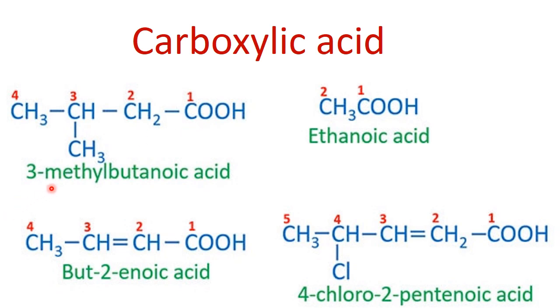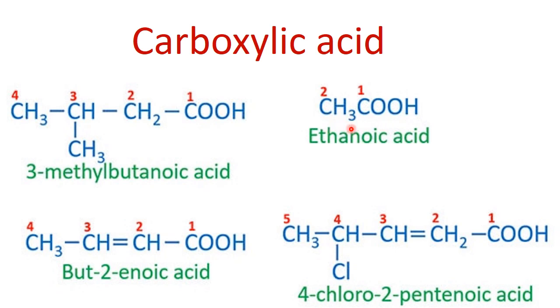Now it's going to be named 3-methyl butanoic acid. The name of the branch will come in the prefix, and oic acid is showing carboxylic acid, while but is showing 4 carbon atoms. And I will be very glad if you are able to name the second example.